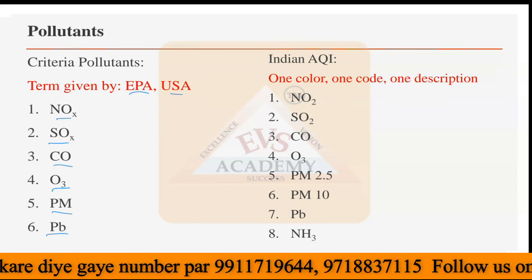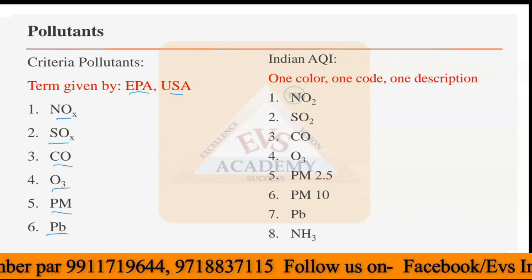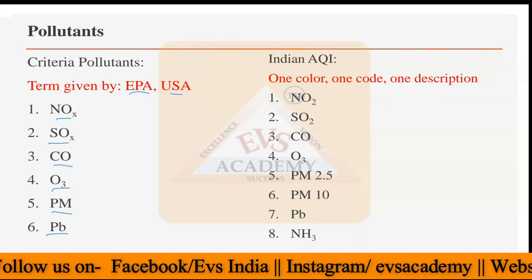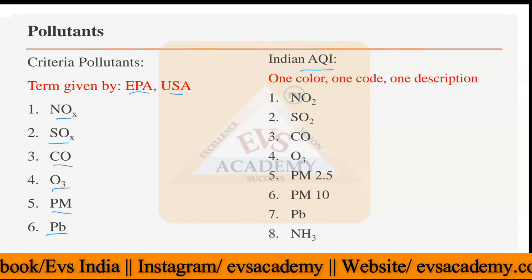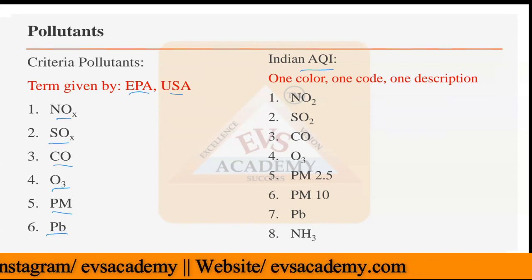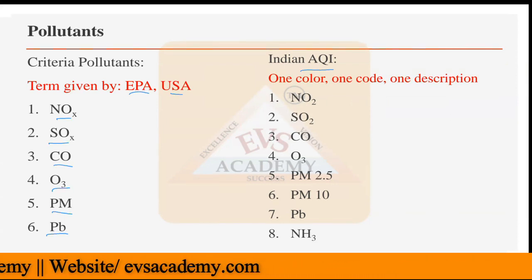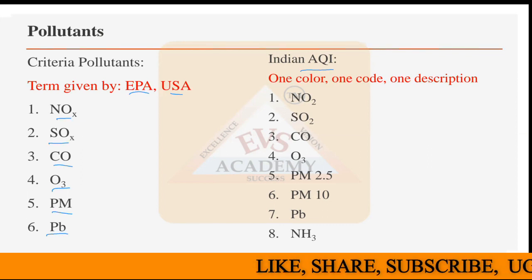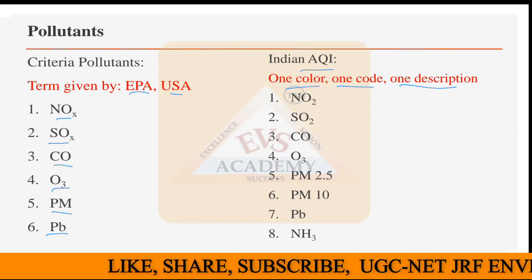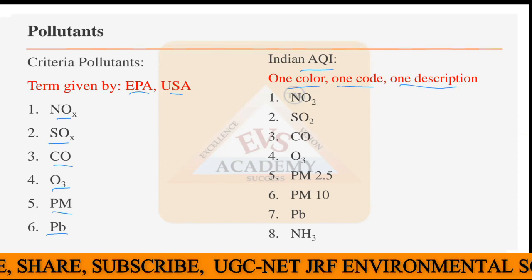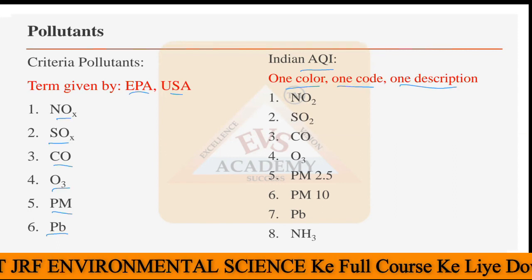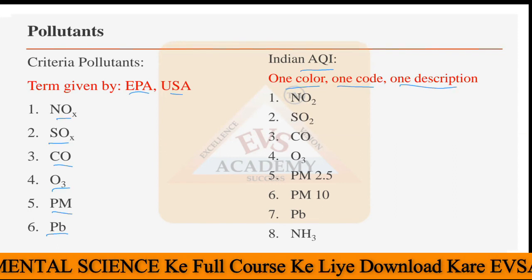Then if you look at the Indian context, we have multiple pollutants categorized by the Air Quality Index of India, AQI. AQI lists the pollutants which have a very high contribution to air pollution in our atmosphere. According to AQI, there is a concept of one color, one code, and one description of the pollutants. All the pollutants are categorized in the AQI category, and under the AQI calculation, these eight parameters, eight pollutants,